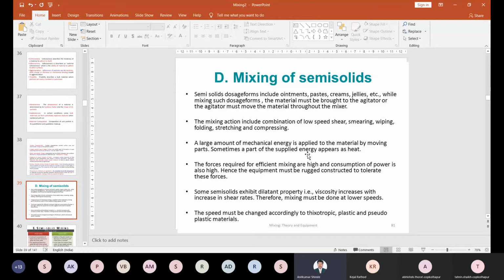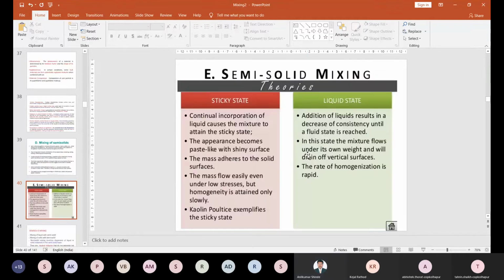Then plastic property is another one. If the material has plastic property, it requires high shearing. If you want to mix a plastic material, it requires high shearing, and the time required for shearing is also high for plastic type material. Understand it? So depending upon the material, we can use the appropriate speed of rotation or mixing speed or time. Then next is semi-solid mixing.